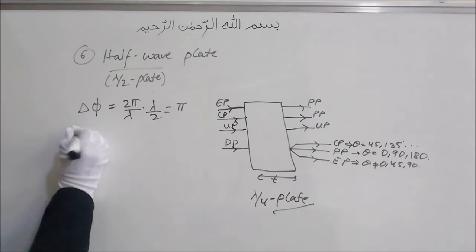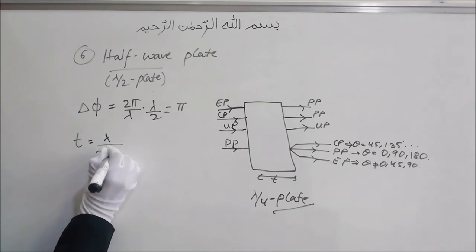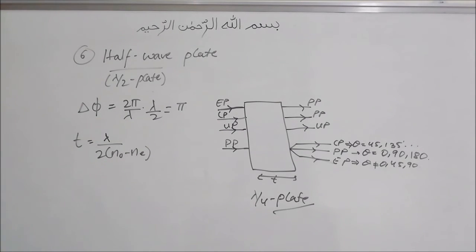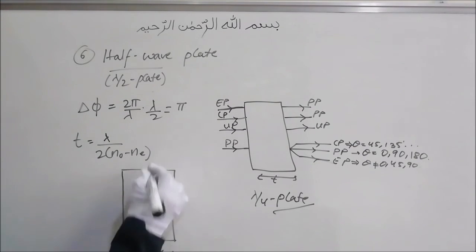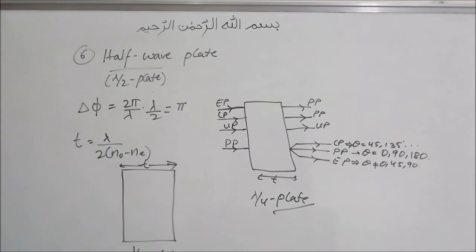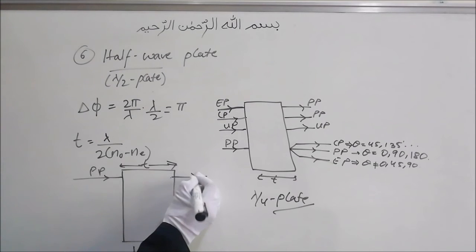Then again the thickness, just like that, if you solve this also, you will get lambda upon 2 (No minus Ne) or (Ne minus No), depending on which will give us a positive value. So now what happens when you have a lambda by 2 plate of thickness T and you put different types of light on it? If you put a plane polarized light on this, it will come out as plane polarized.